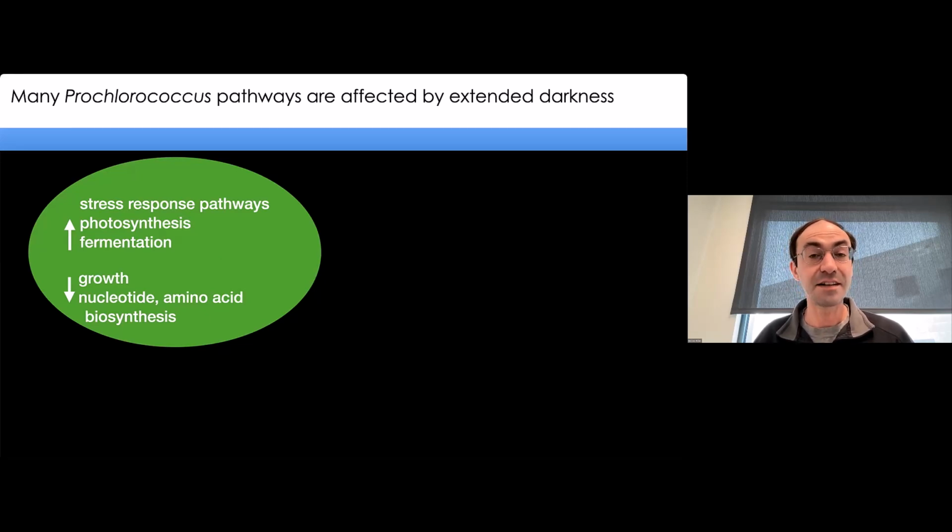Some aspects of the light reactions of photosynthesis were increasing. They seemed to be increasing photosystem expression, trying their best to get any photon that might still be out there. They also seem to be switching to more of a fermentative type of metabolism. We also saw a lot of decrease in other pathways related to just general growth, including biosynthesis pathways.